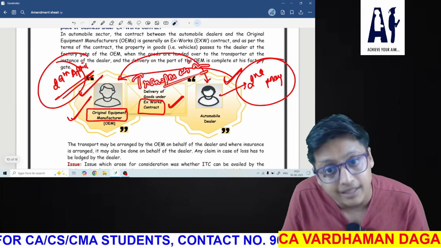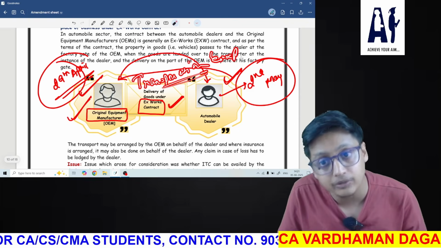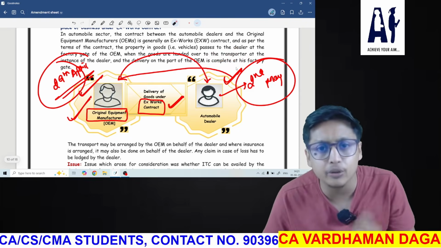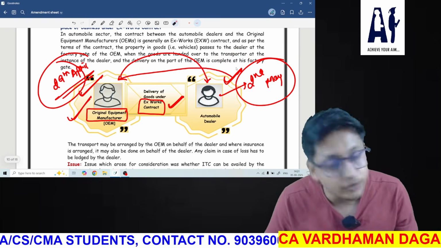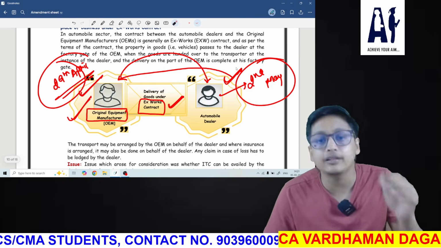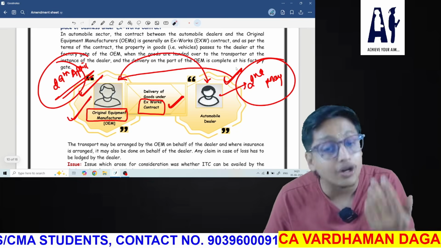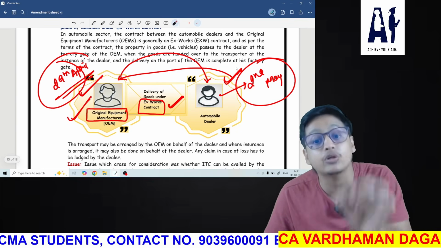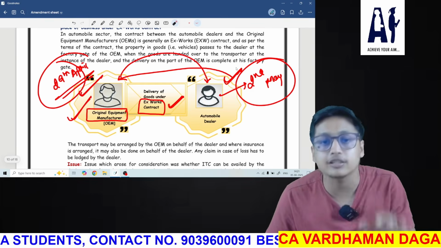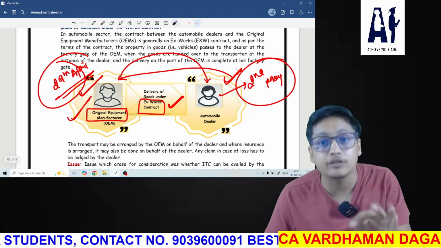What will be about that? Will the transportation expense be added in the value of supply? No. Every time remember that when we are finding the value of supply of any goods or services, if the contract is an Ex-Work contract, in that case transportation charges are not included in the value of supply.